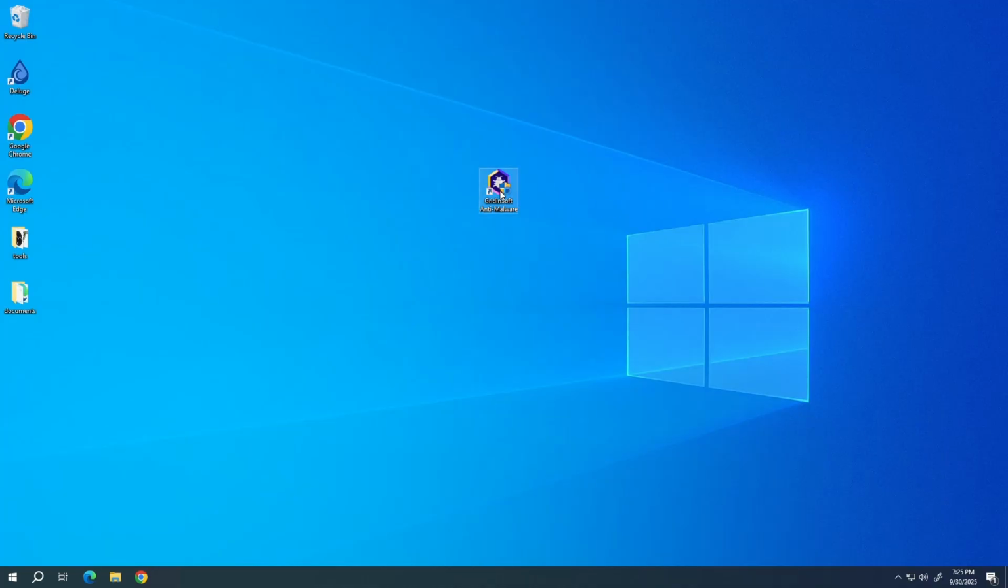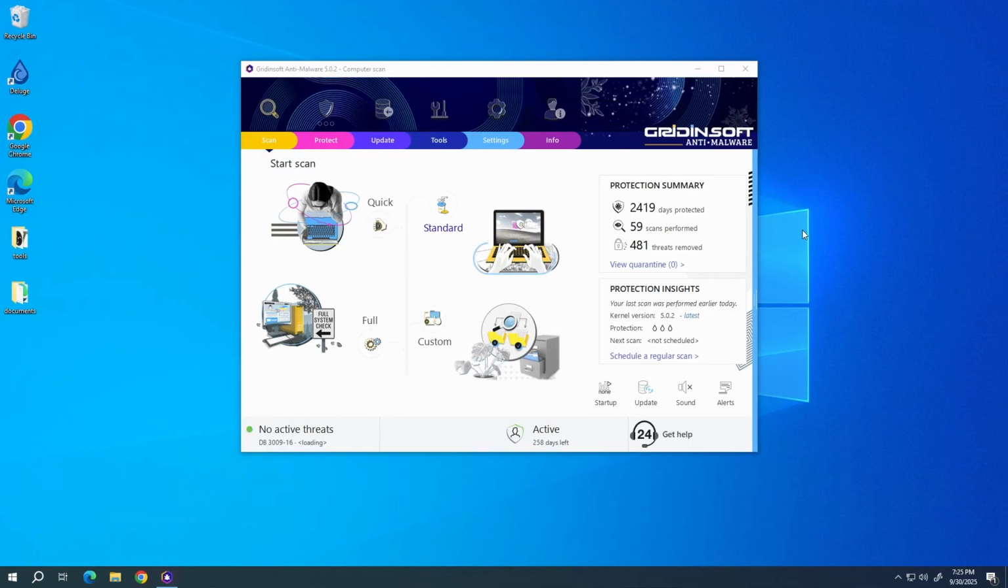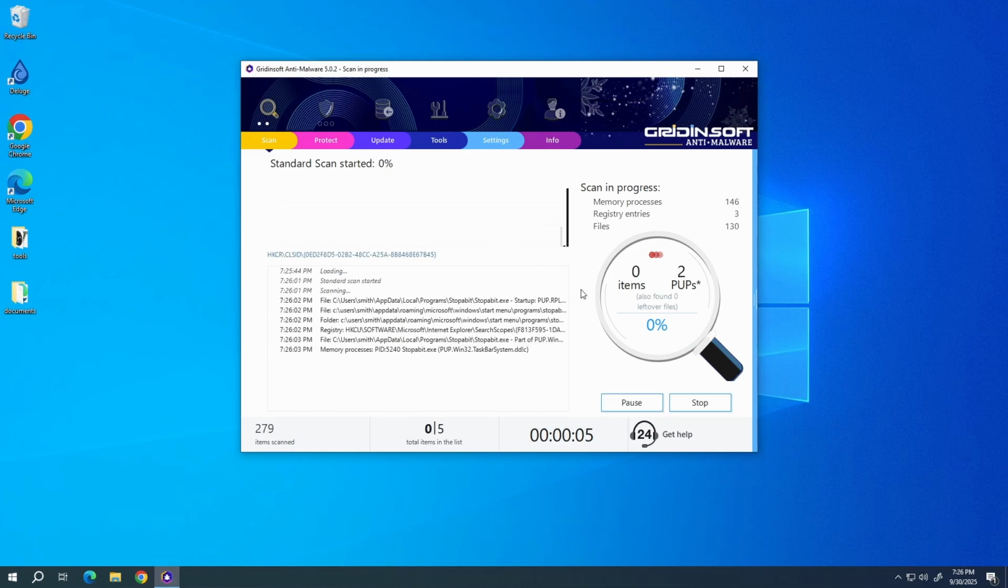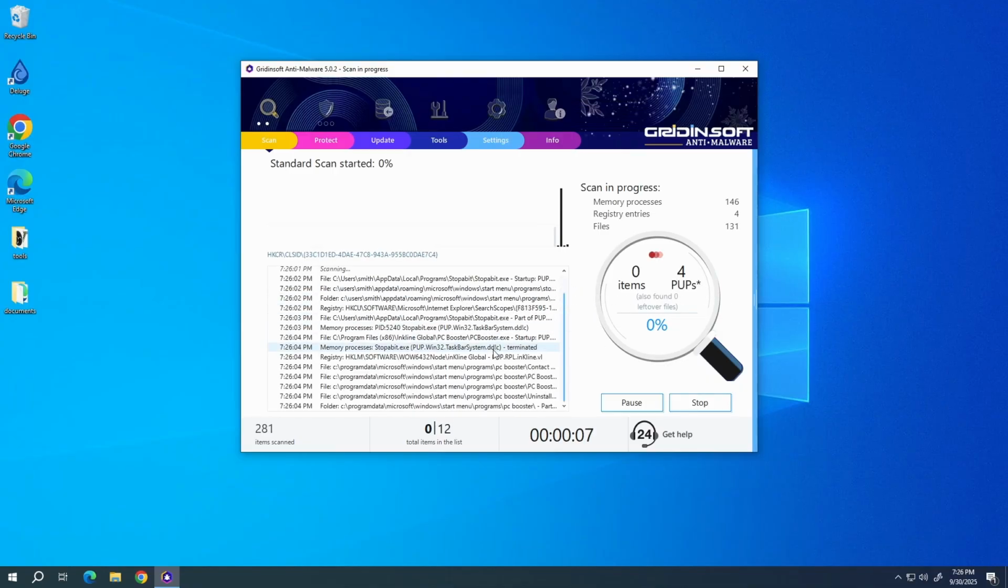To scan the system for viruses, I recommend using GridinSoft Anti-Malware. This advanced security tool will quickly find and remove any of the malicious or unwanted applications, and will also help you to stop the unwanted pop-ups. Download it by the link in the video description and run a standard scan. This will take around 5 minutes.